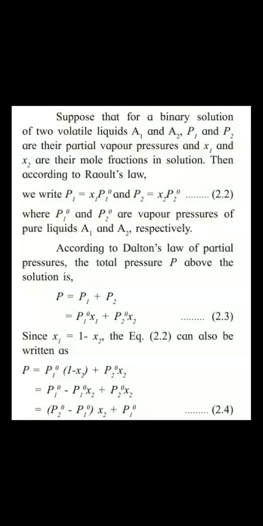We know X1 plus X2 is equal to 1. Since X1 is equal to 1 minus X2, the final equation becomes P, that is total vapor pressure above the solution, is equal to P2 naught minus P1 naught into X2 plus P1 naught.